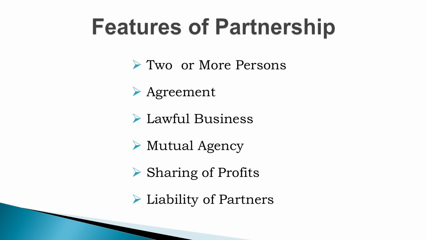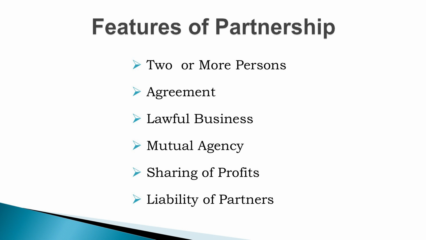Next one is lawful business. Business, what does it mean? It includes the production and exchange of goods and services with the object of earning profit, that is business, and that business must be lawful. Unlawful activities cannot be treated as business. Suppose 2 persons unite themselves to murder a person, you can't call that business, which should be for the benefit of society, that is lawful business.